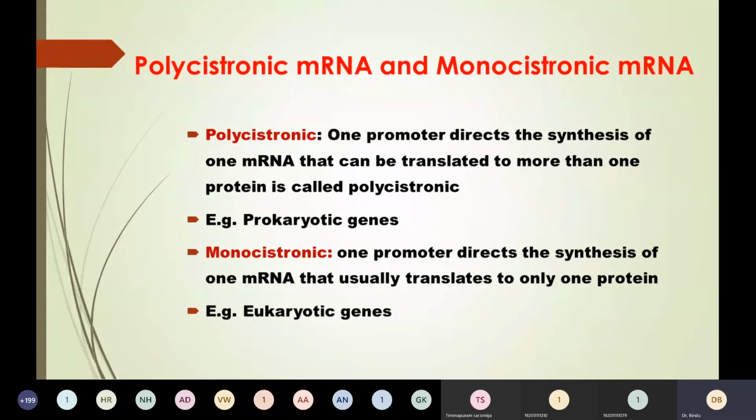So prokaryotic genes produce polycistronic mRNA. Now coming to monocistronic mRNA: a single mRNA can give only one protein, or it can encode only one protein. An example is eukaryotic genes, which can encode only a single protein. Did you understand? Polycistronic means the mRNA can encode more than one protein. Monocistronic means the mRNA can encode only one protein.